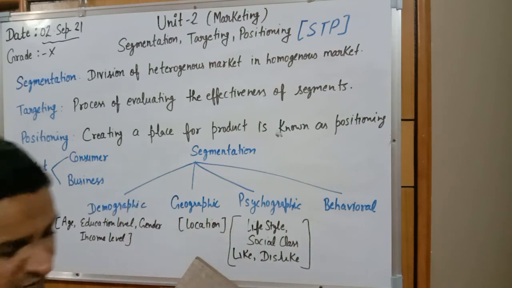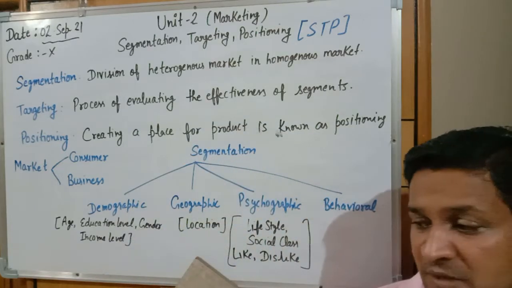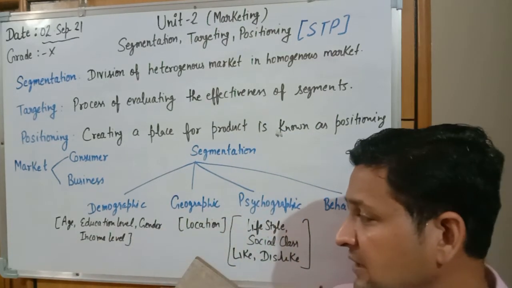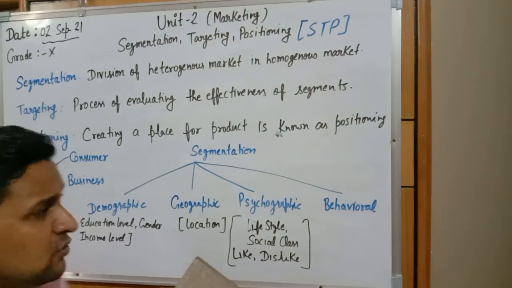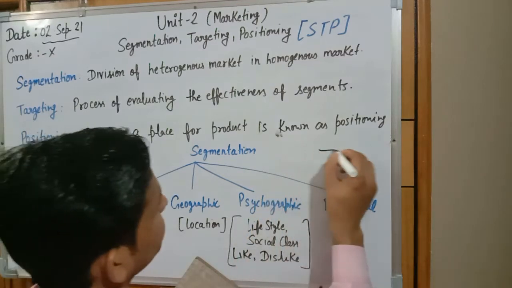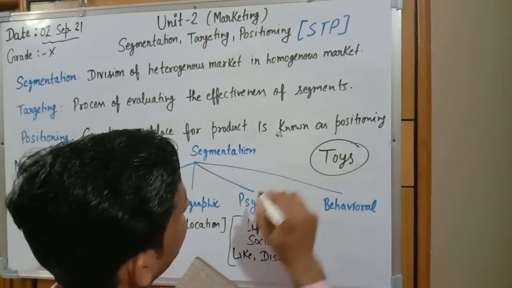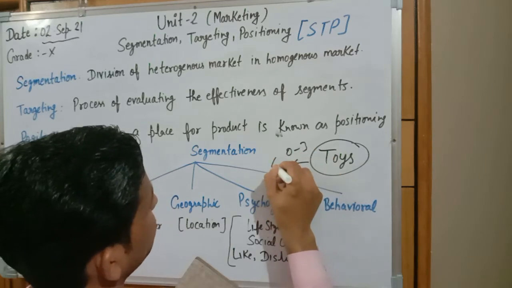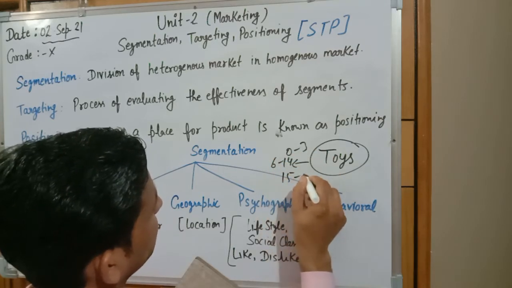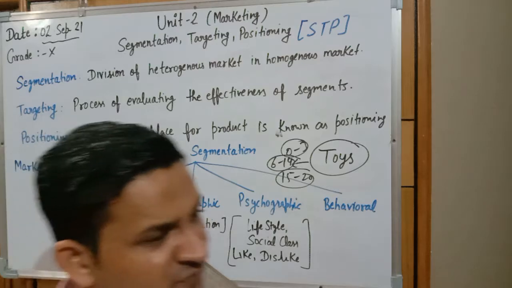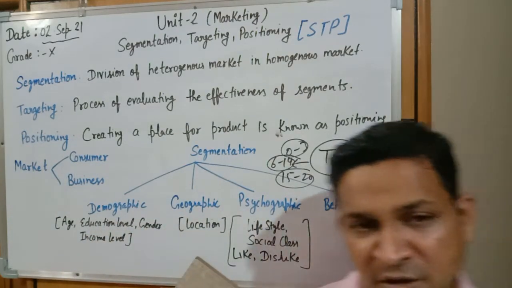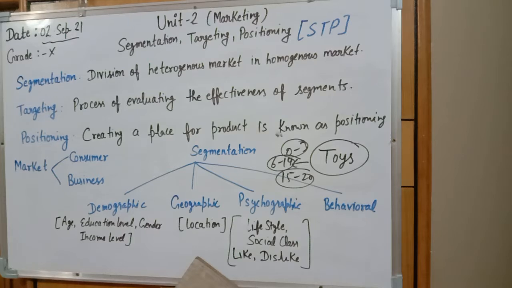What do you mean by demographic? When we are trying to divide the market on the basis of age level, education level, gender and income class. Suppose we are doing segmentation for toys. Toys are different for ages 0 to 3, 6 to 14, and 15 to 20. The categories of toys are different. Some toys are specially for girls, some are for boys. So division of the market on the basis of different categories, gender and income level is a part of the demographic market.